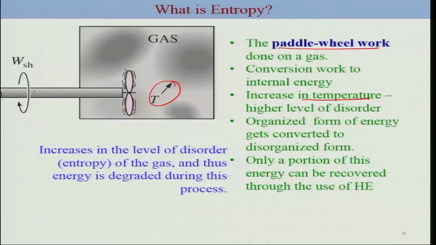Hence the organized form of energy got converted to a disorganized form. If you want to convert this disorder back to the ordered form, only a small portion of this energy can be converted, and you have to make use of a heat engine.